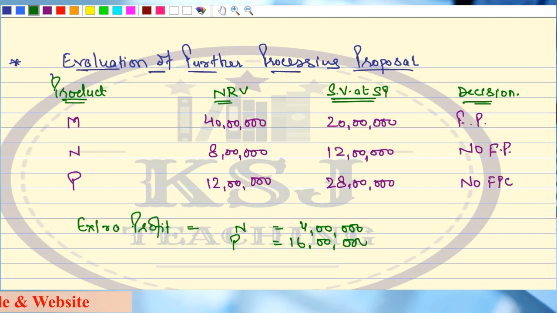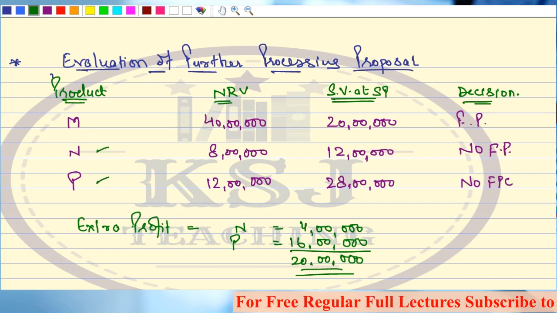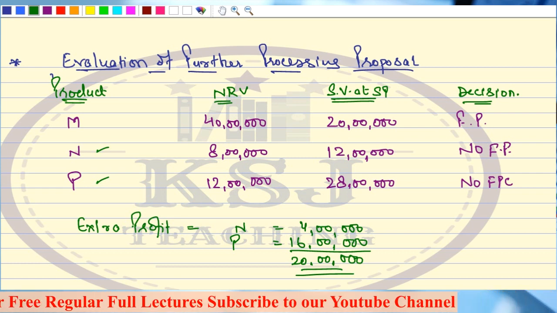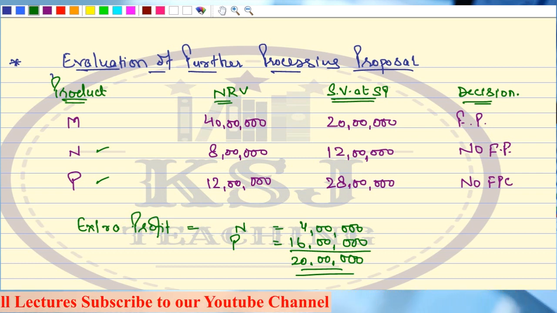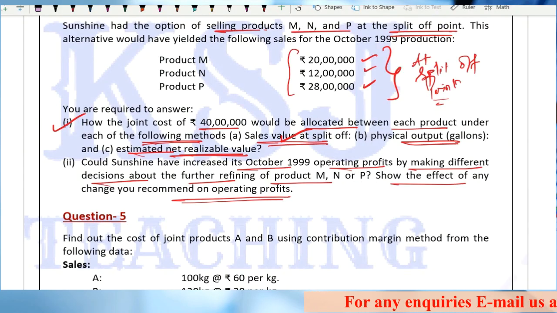So a total of 20 lakh rupees extra profit this company could have earned if they had not further processed N and P. They should have sold N and P at the split off point, because in that case it is a loss. So they could have earned 20 lakhs extra. Clear? This is what the requirement of the question was. So we are done with this question number 4.